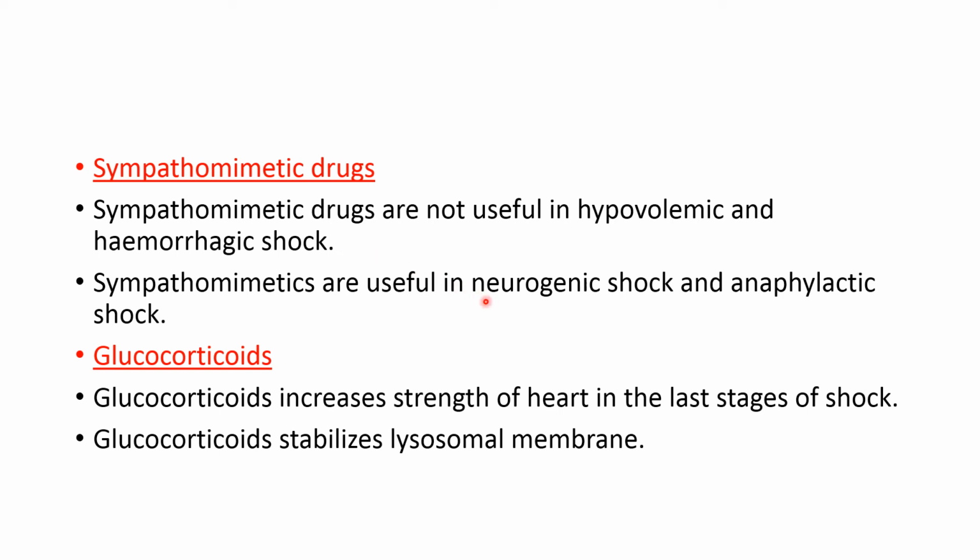But in neurogenic shock and anaphylactic shock, the underlying abnormality lies in vasodilatation, and because of the vasodilatation it accommodates more blood inside the vessels. So whenever sympathomimetic drugs are given, they produce vasoconstriction, increase in the heart rate and increase in the cardiac output, which maintains the tissue perfusion. And that's why sympathomimetic drugs are the drug of choice in neurogenic shock and in anaphylactic shock.